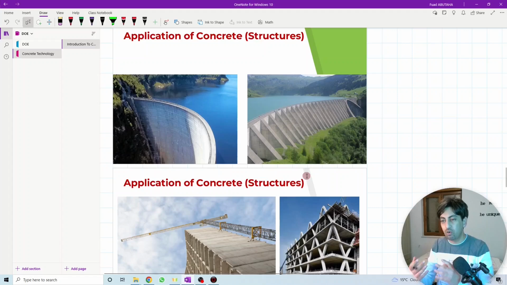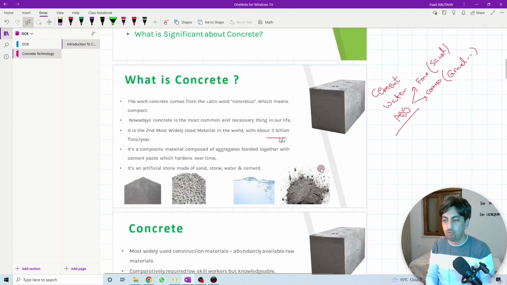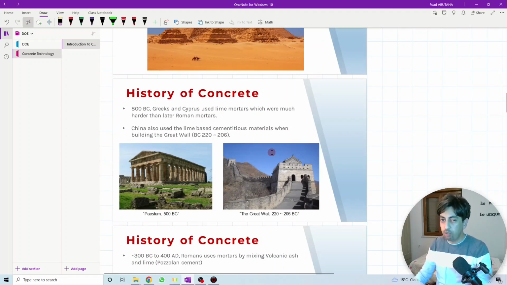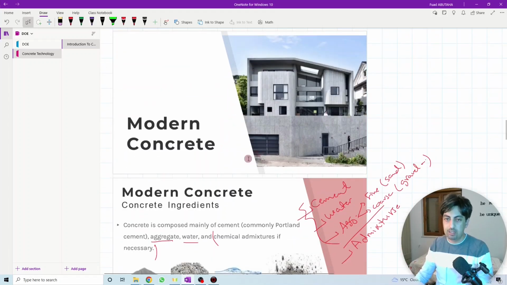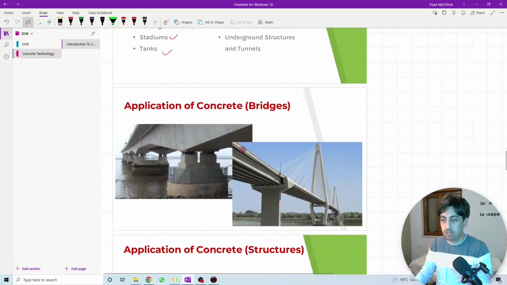We will have a look at what makes concrete different than any other construction material and why it is the second most widely used material, which is, as we mentioned before, almost 5 billion tons of concrete used annually. This number reflects how significant this material is and how important it is to know what concrete is, the science behind concrete, and the concrete ingredients, etc. So we need to know this information because the concrete is being used everywhere.